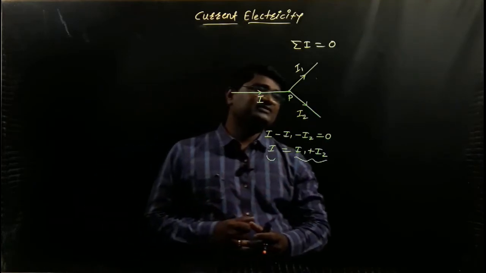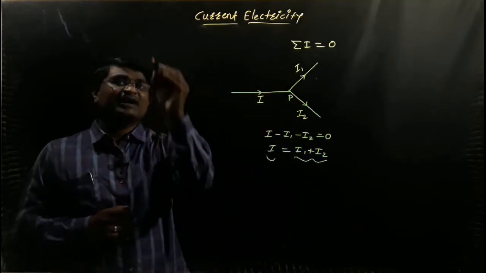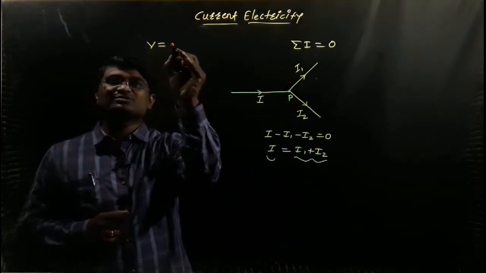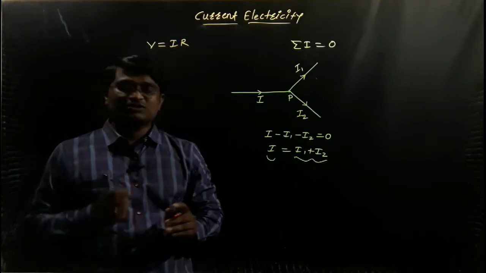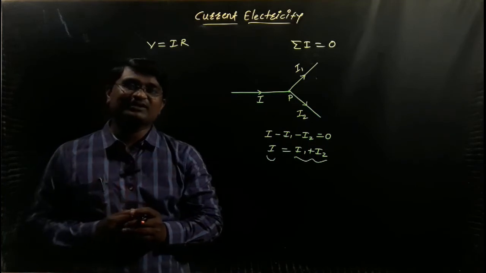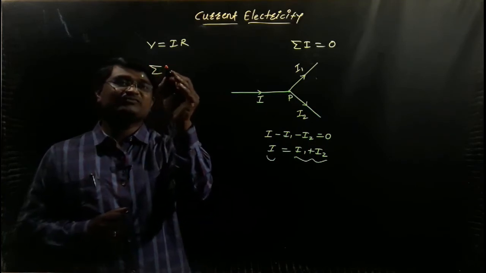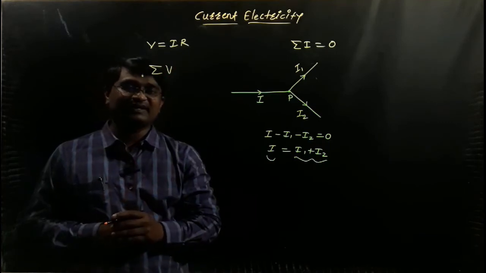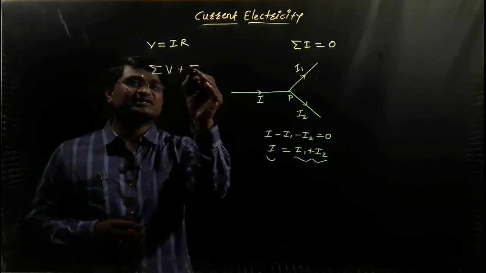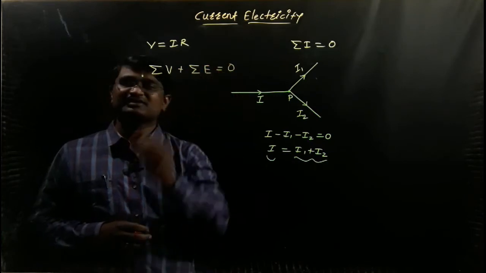After that, we discuss Kirchhoff's second law, the law of potential. Actually, we know that the potential as per Ohm's law is V equal to IR. The statement of Kirchhoff's second law, the law of potential, is: the algebraic sum of all potentials in the electrical network, plus the algebraic sum of all EMF, is equal to 0.